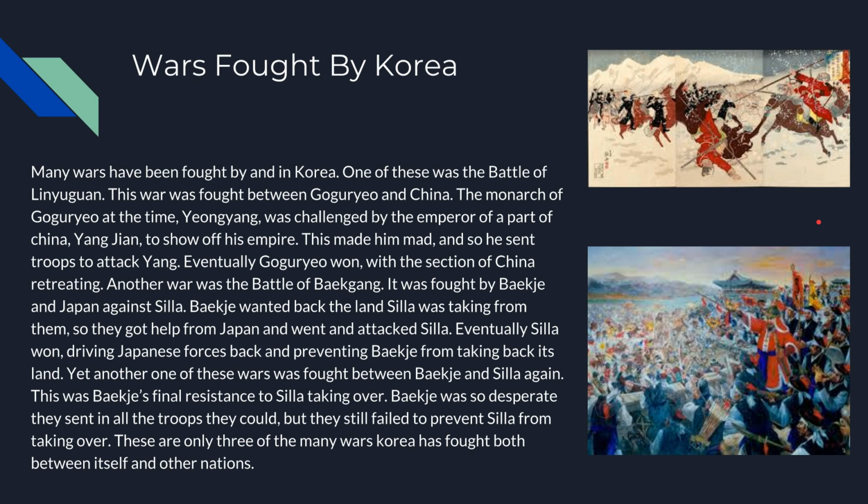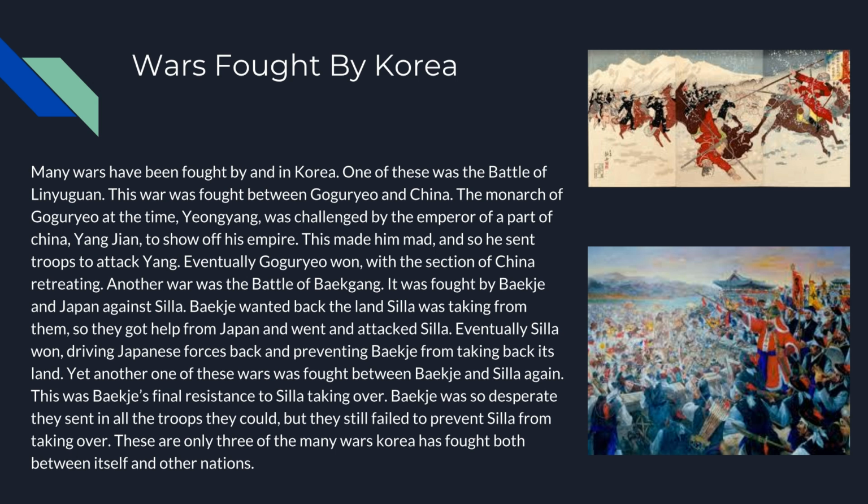Wars fought by Korea. Many wars have been fought by and in Korea. One of these was the Battle of Linyuguan. This war was fought between Goguryeo and China. The monarch of Goguryeo at the time, Yongying, was challenged by the emperor of a part of China, Yang, to show off his empire. That made him mad, and so he sent troops to attack Yang. Eventually Goguryeo won, with a section of China retreating.